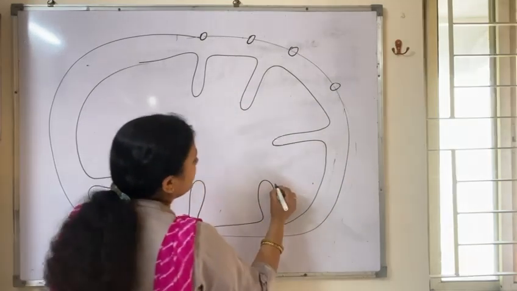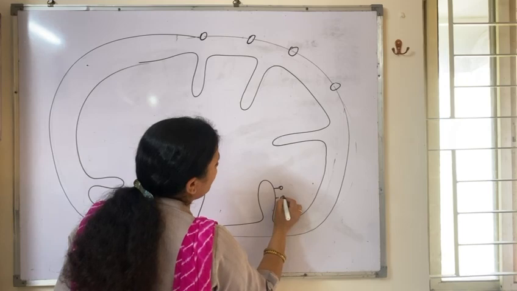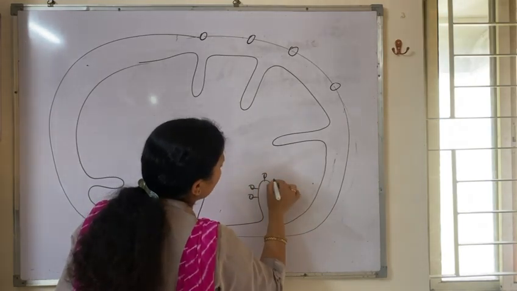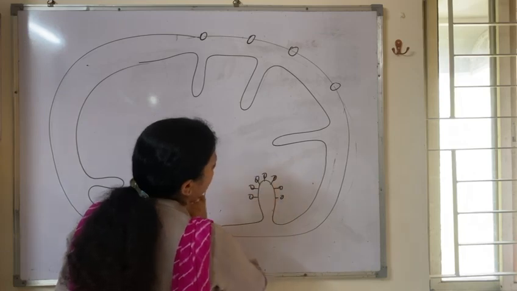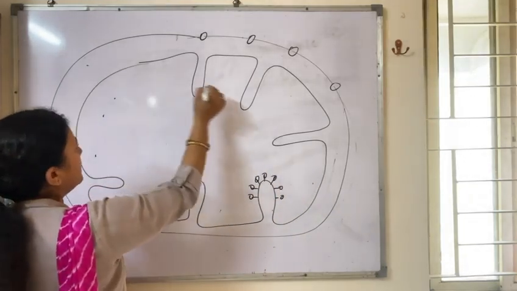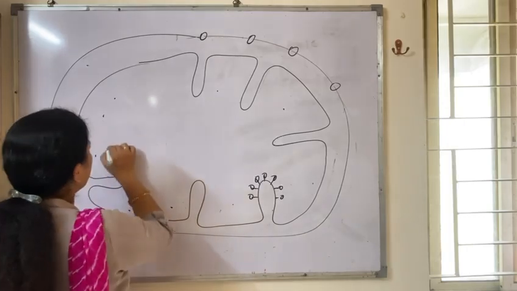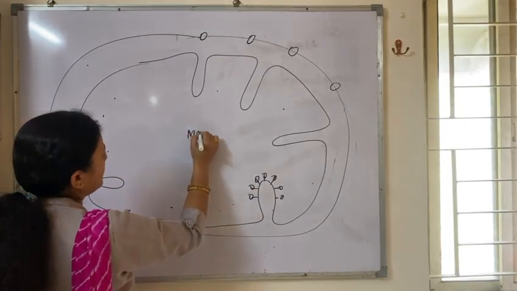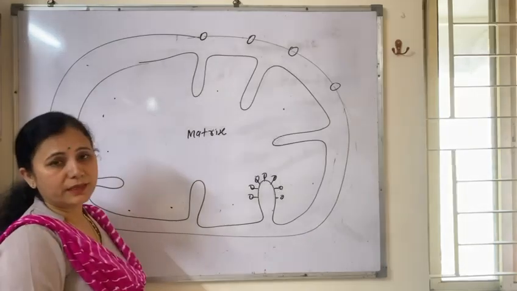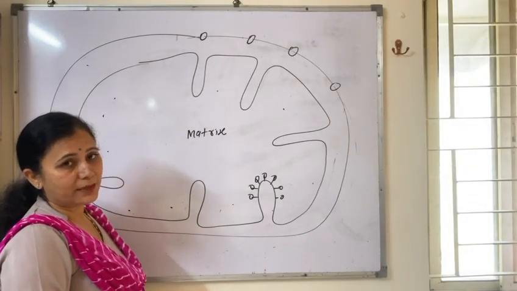The inner membrane possesses oxysomes, and this area is filled with a fluid, and that fluid is called matrix. It contains many enzymes, circular DNA, and 70S ribosomes.